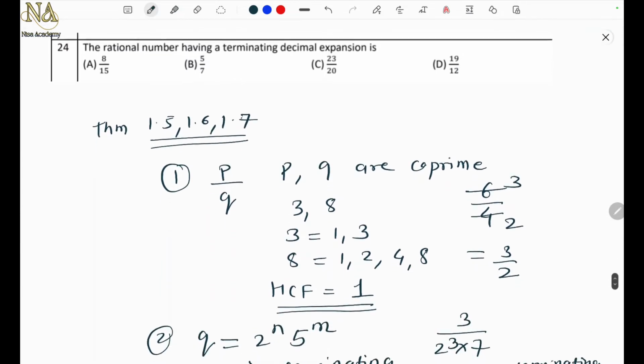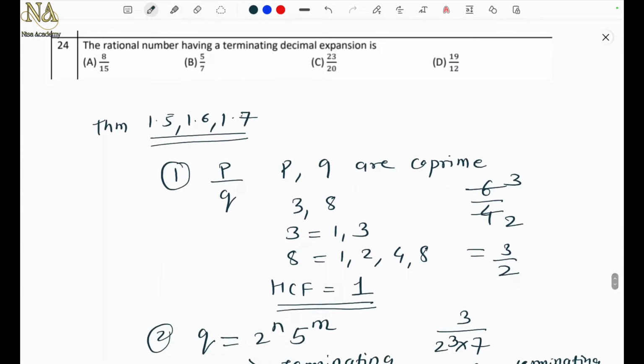So let's see the options now. The options, 8 upon 15, yes, 8 and 15 are co-prime, definitely, but see the denominator 15, how can I write it? 15 is equal to 3 into 5, right? 8 upon 15, so 8 upon 3 into 5. Now other than 5 there is 3, right? So this option is not the correct one, because it will not have a terminating decimal expansion. Second option, you can directly see 5 upon 7, so definitely not, because in the denominator the number is 7. So this also no.